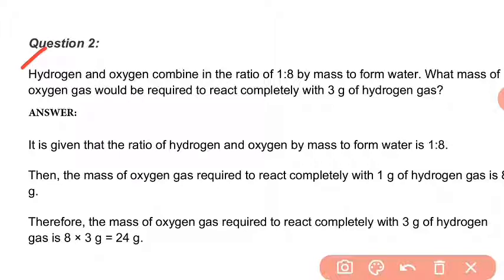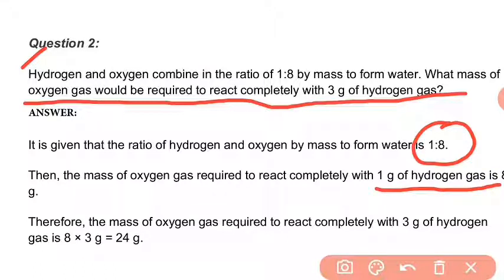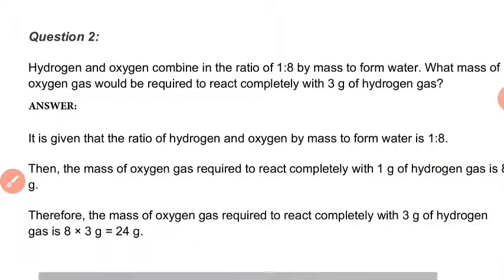First question is, hydrogen and oxygen combine in the ratio of 1:8 by mass to form water. What mass of oxygen gas would be required to react completely with 3 grams of hydrogen gas? Since hydrogen and oxygen combine in the ratio of 1:8 by mass, therefore we can say that 1 gram of hydrogen gas combines with 8 gram of oxygen gas.